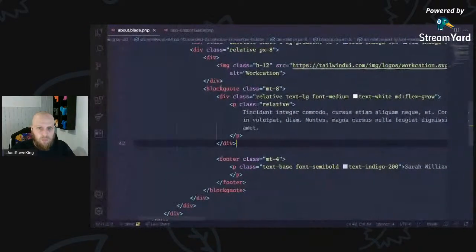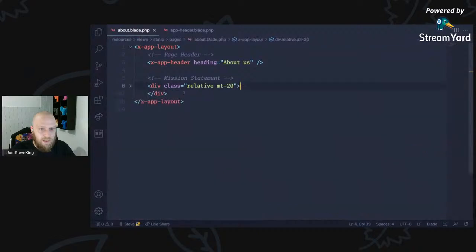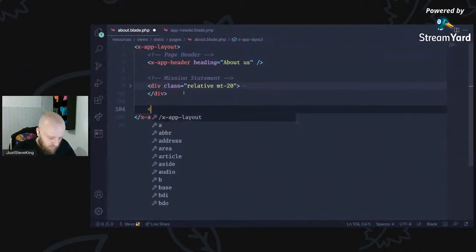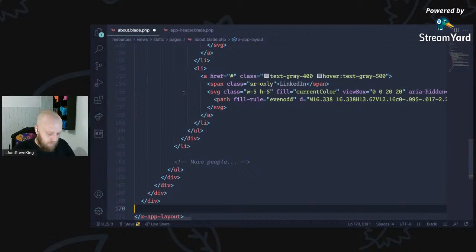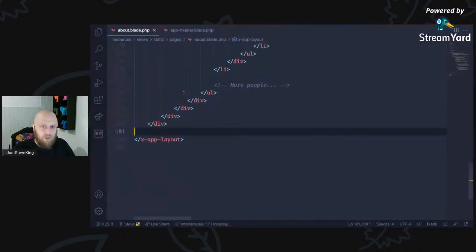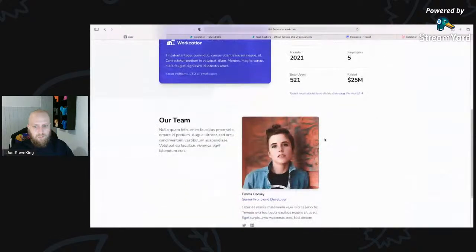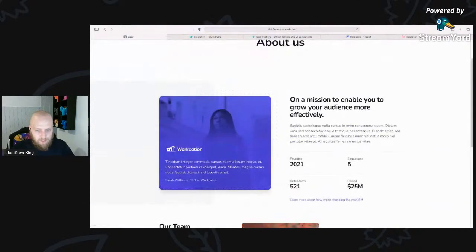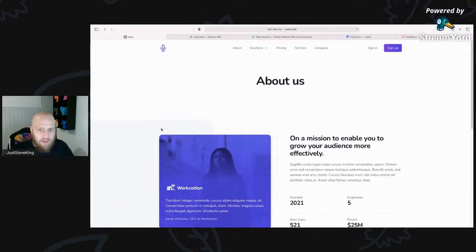And then we are going to mission statement. We don't need underneath that. Team. Format that document. More people will appear later on. Bam, straight away. Looking better, looking good already. We've got this background here. I reckon that could even go slightly darker.